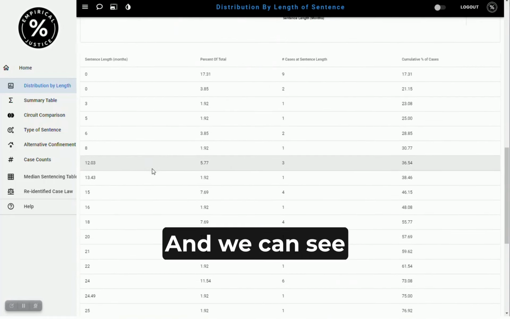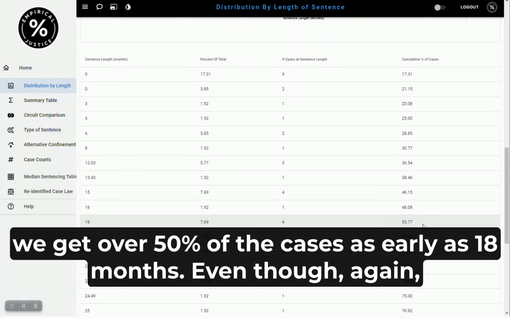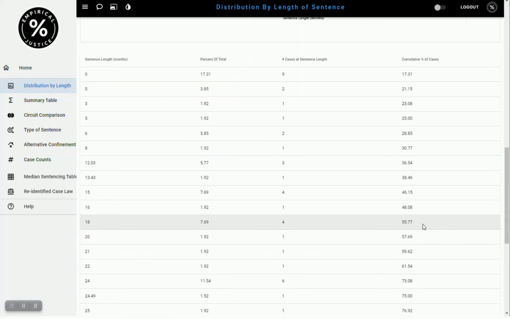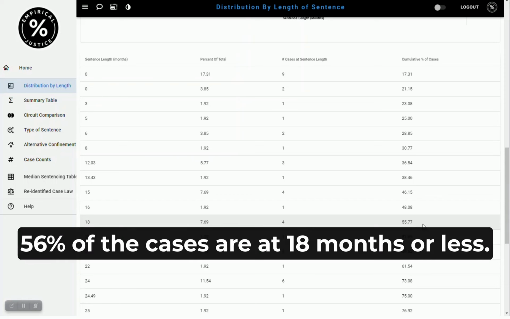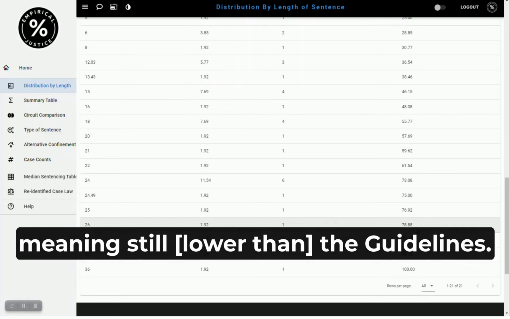And we can see that we get over 50% as early as 18 months, even though, again, the advisory guidelines range is 30 to 37 months. 56% of cases are at 18 months or less. And 79% of cases are at 26 months or less, meaning still under the guidelines.